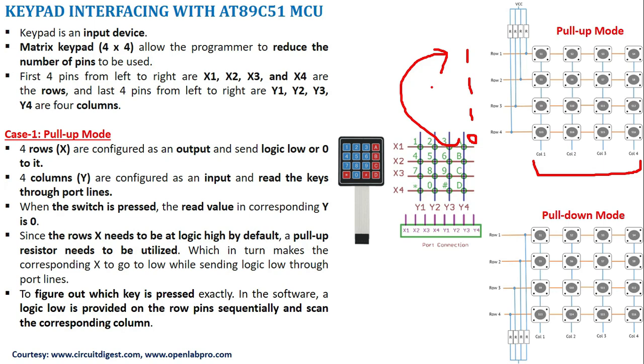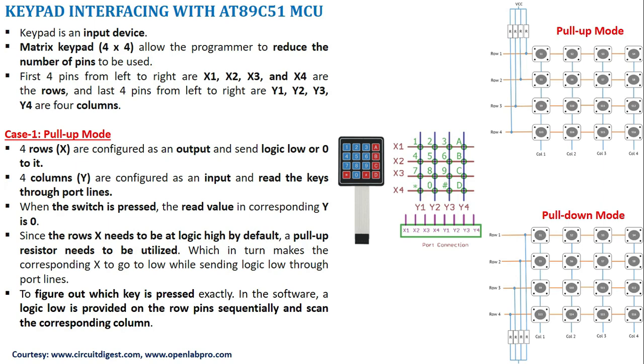The basic logic behind keypad interfacing is that we send a logic 0 to a particular row and then read the corresponding column. If I have a 0 in a particular column, then I can identify that a particular key has been pressed in that row. If no key has been activated, I will get all ones as the output in the columns. That is how this keypad is going to work.